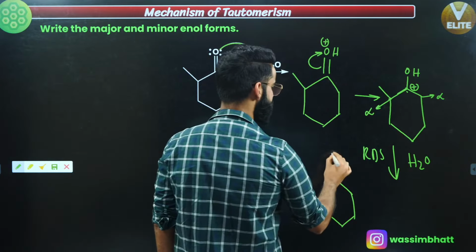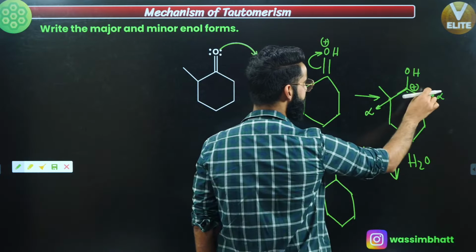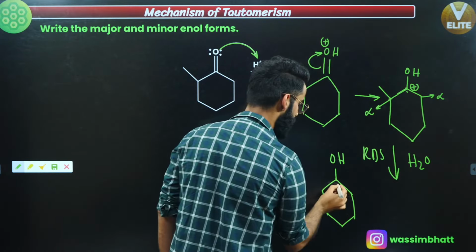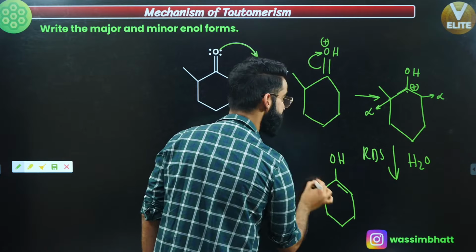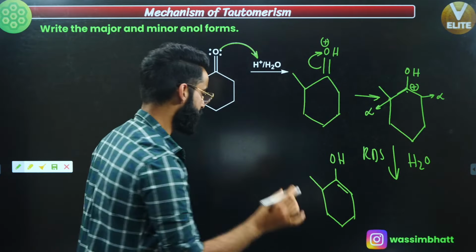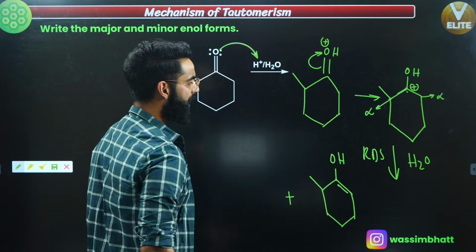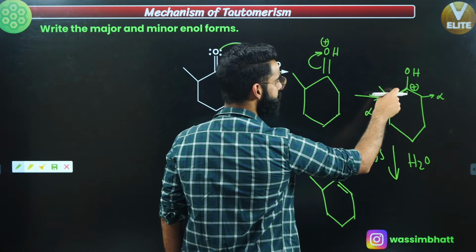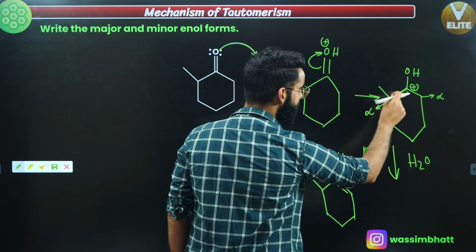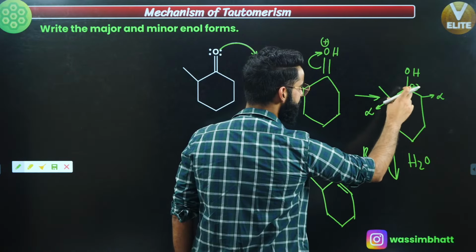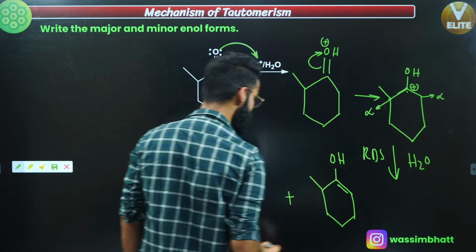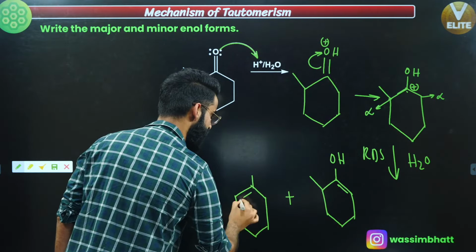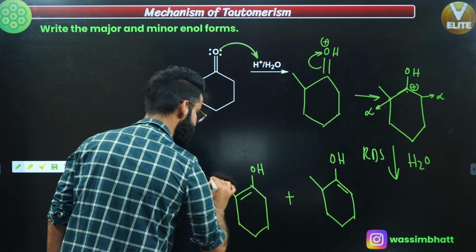See guys, understand. This is OH as such. If I'm taking H positive out from here, there will be a negative charge on this carbon. Negative and positive is going to form a bond like this, and rest, everything is same. Yeah, this is one product. Similarly, one more product. If water takes this H positive out from here, there'll be a negative charge on this carbon, and negative and positive makes a bond over here. So another product is going to be like this. There'll be a double bond right here. This is OH and this is methyl as such.